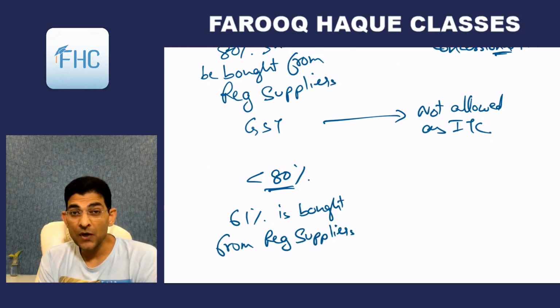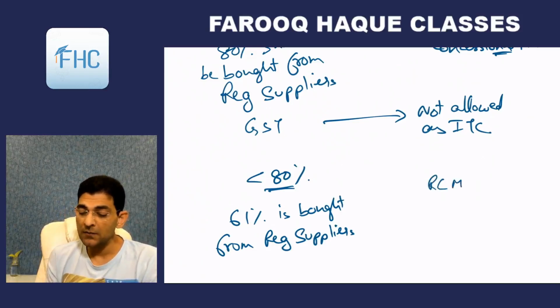Then what is the difference? Difference of 80 and 61 is how much? 19%. So RCM would apply